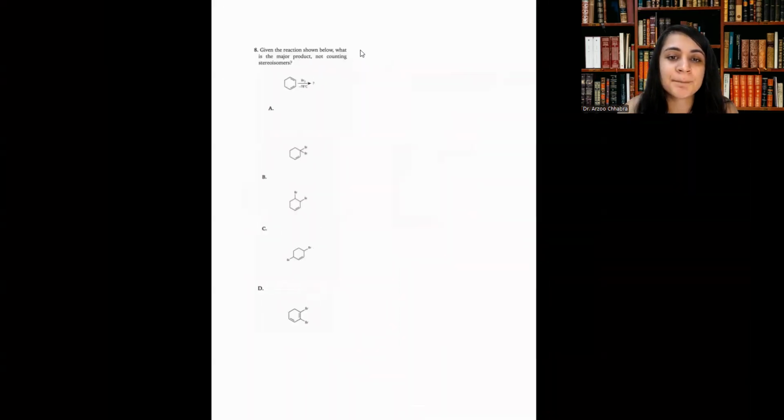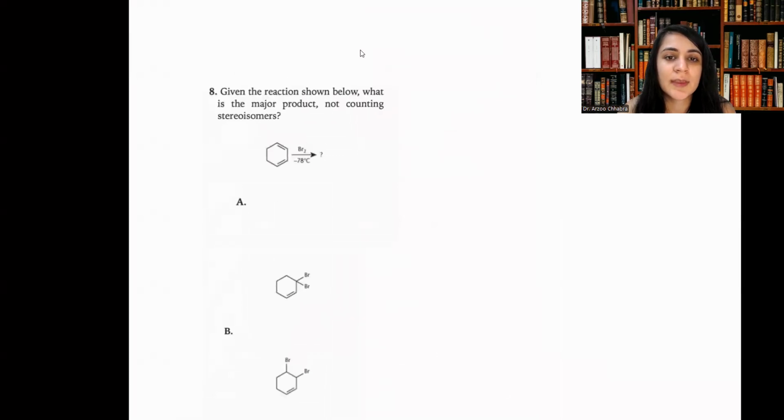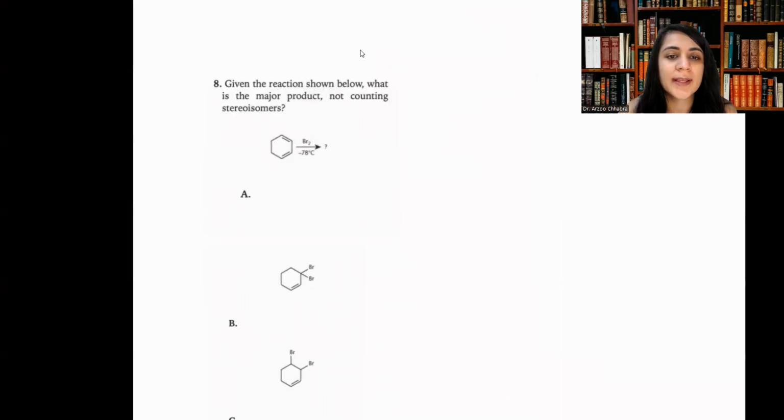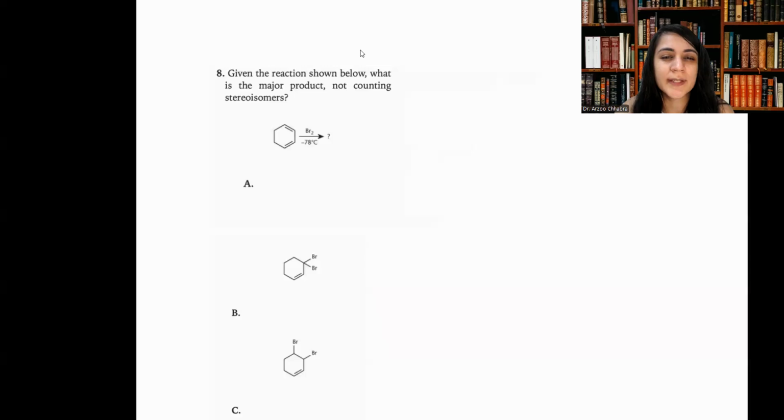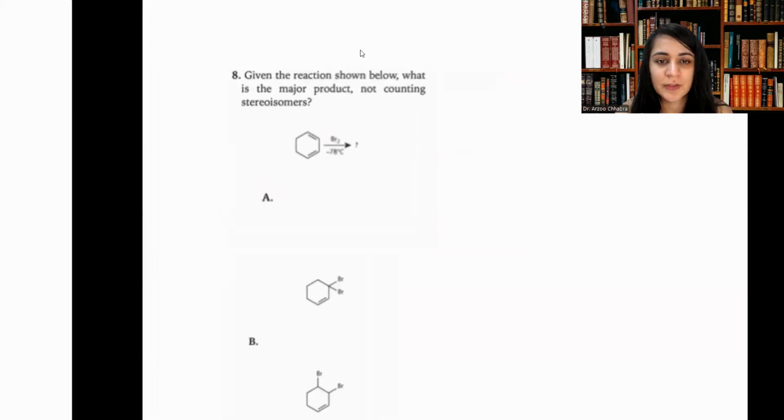All right, next problem. Given the reaction below, what is the major product, not counting stereoisomers? They don't want you to look at cis or trans or R and S stereoisomers, right? What is the major product of the reaction? This is the chapter on dienes, right?